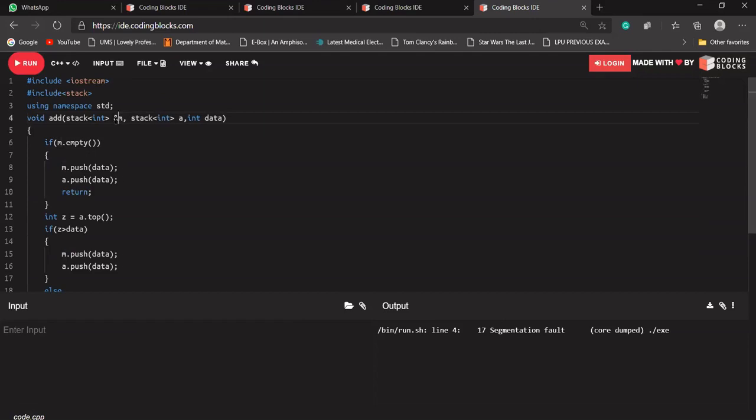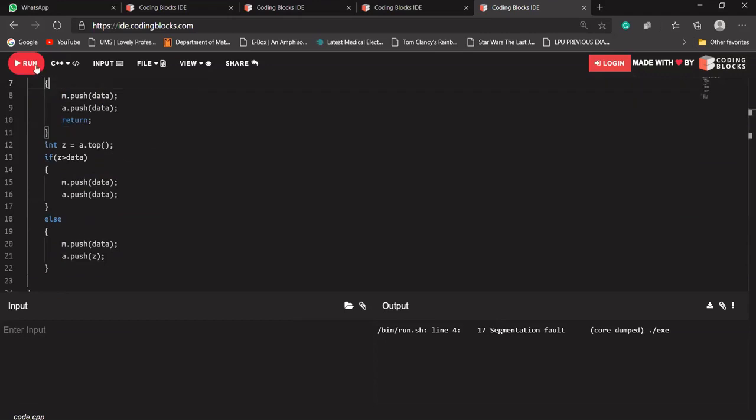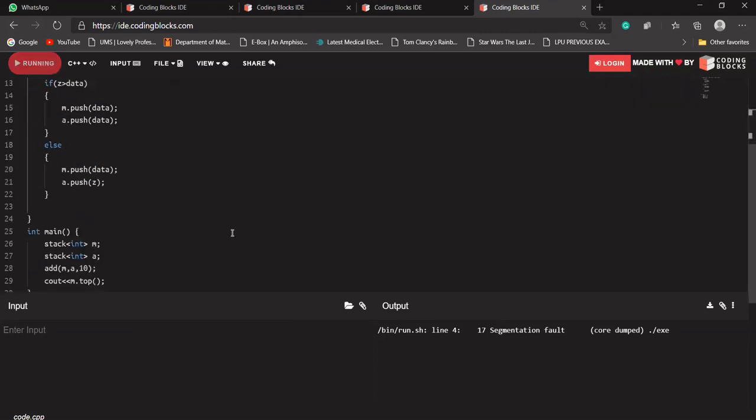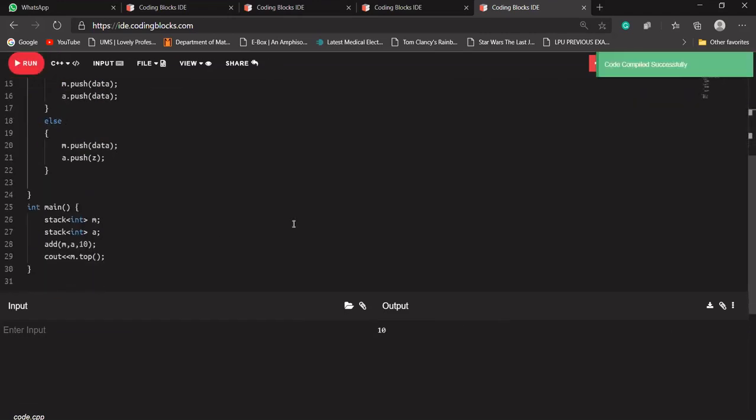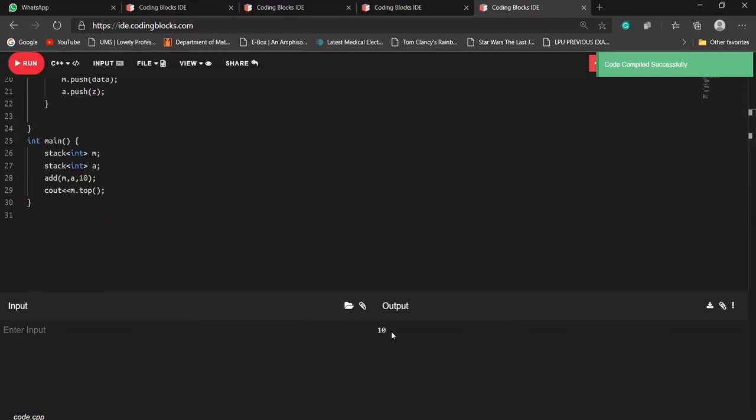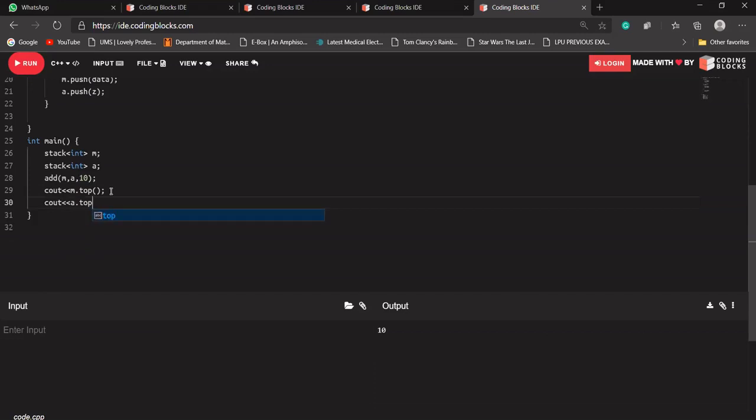So let's say I'm passing it by reference, not by value. The changes we make in our add function will then be present in our main function as well. So 10 is being added at the main function. Let's check what is the top of our auxiliary stack.